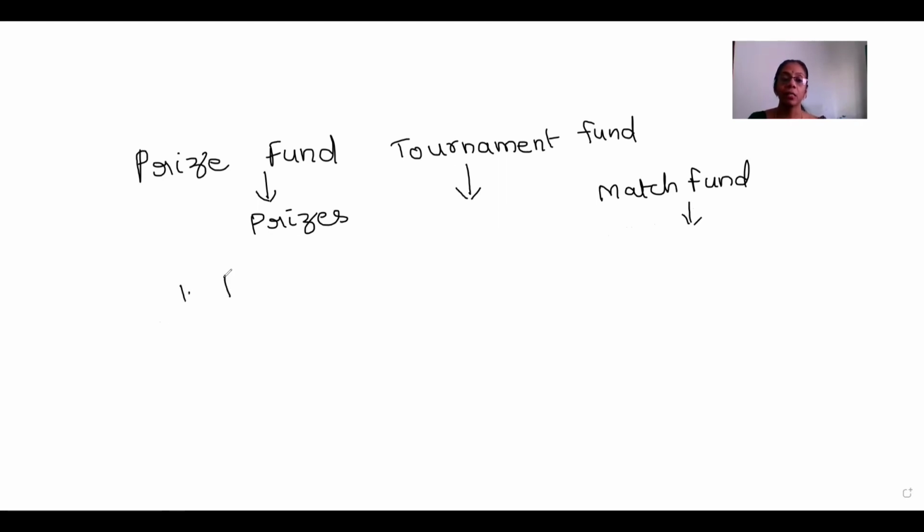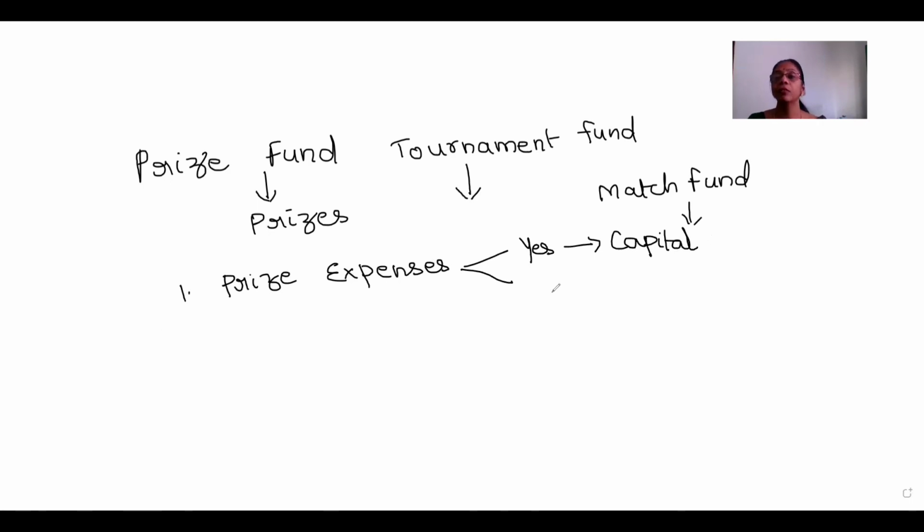But when it comes to expenses, suppose prize expenses, you should be able to sort out from the question given to you whether a prize fund is there or not. Suppose a prize fund is there, then these prize expenses will also be treated as a capital expense. Why? Because these prize expenses will be deducted from the prize fund. On the other hand, if the prize fund is not being maintained, then this will be treated in the ordinary course as a revenue expense, which will figure in the income and expenditure account.